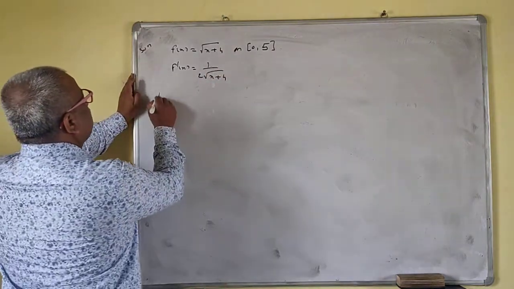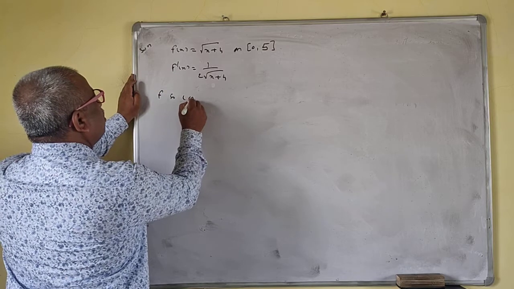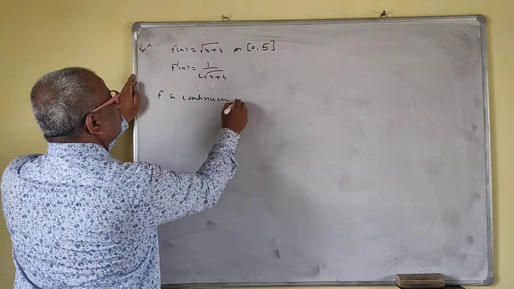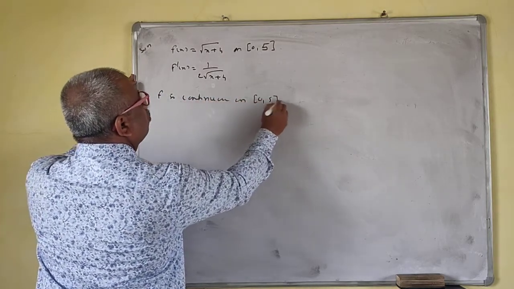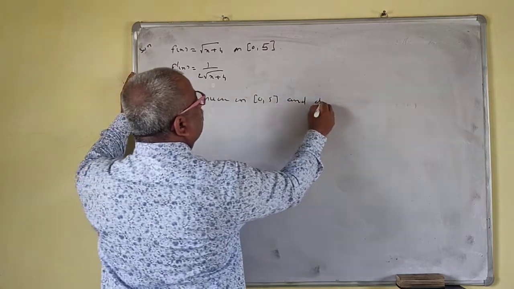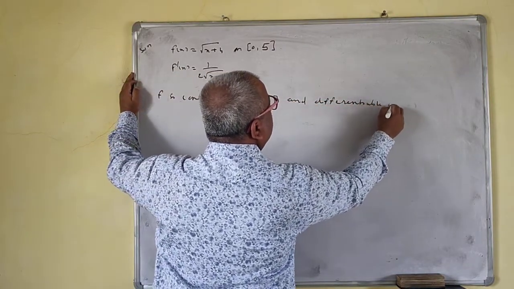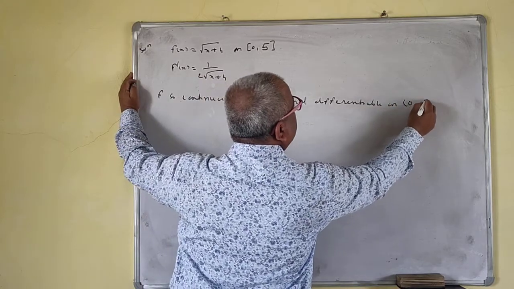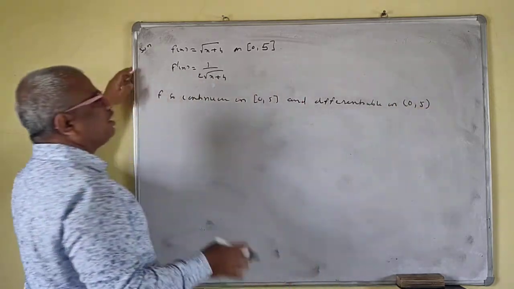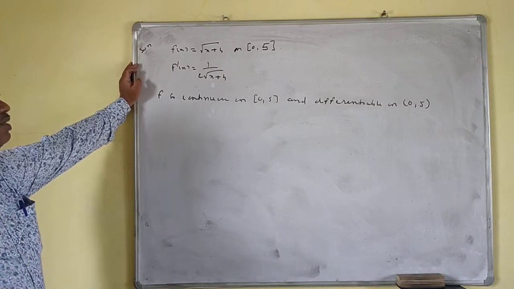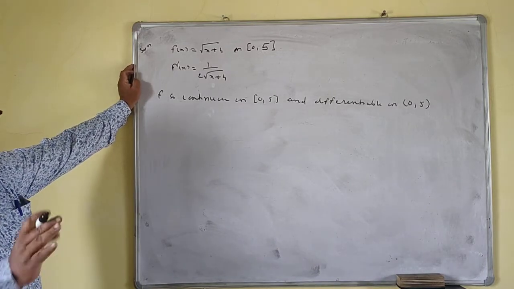So f is continuous on the closed interval 0 5 and differentiable on the open interval 0 5. It is continuous at 0, differentiable at 0 and at 5 also, but we want the open interval.